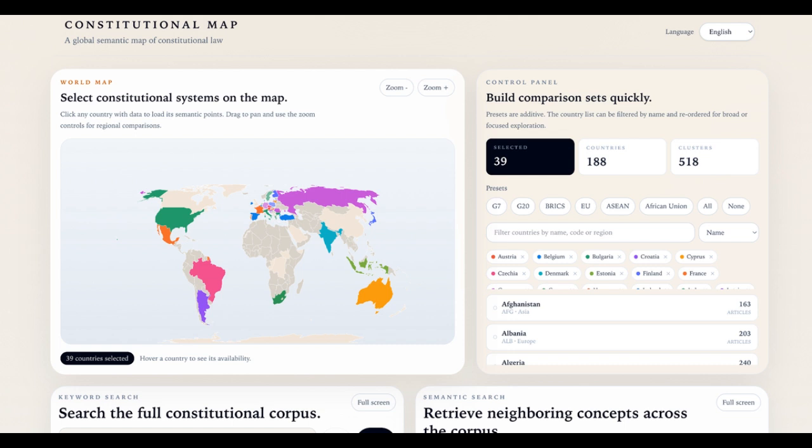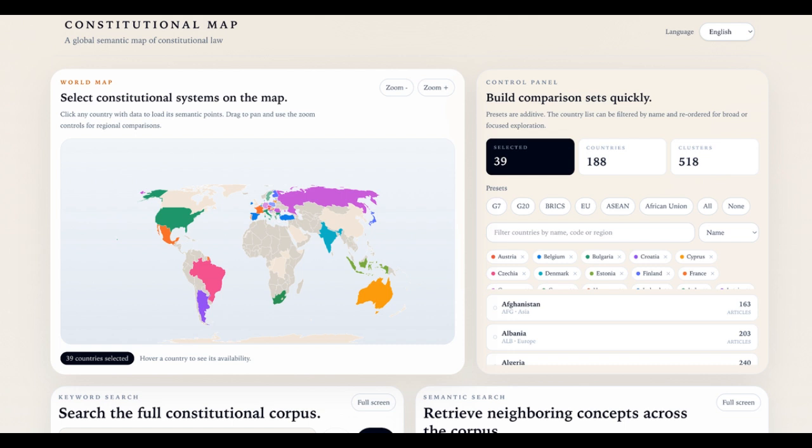But here's the thing, this is where the honest part comes in. The map is breathtaking to explore, but it is not a legal analysis tool. It does not tell you whether similar articles are interpreted similarly in courts. Two constitutions can have nearly identical text about freedom of assembly and produce completely opposite outcomes in practice. The embedding model captures linguistic and conceptual proximity. It cannot capture judicial history, enforcement gaps, or the political context that turns a written right into a real one.